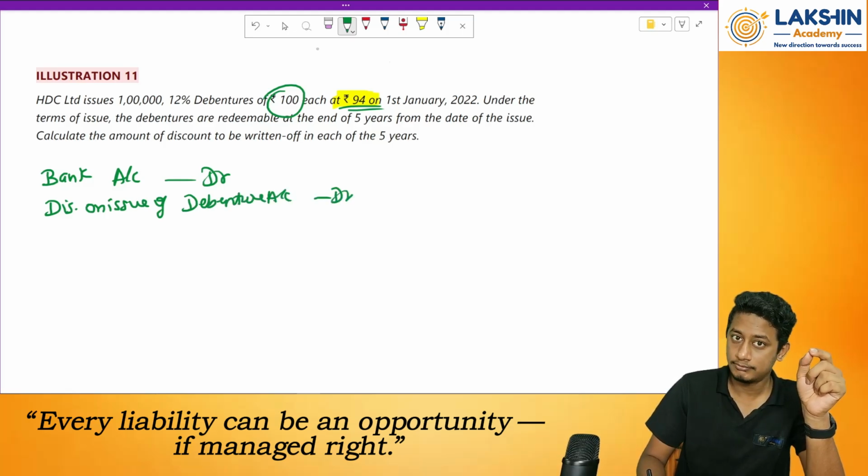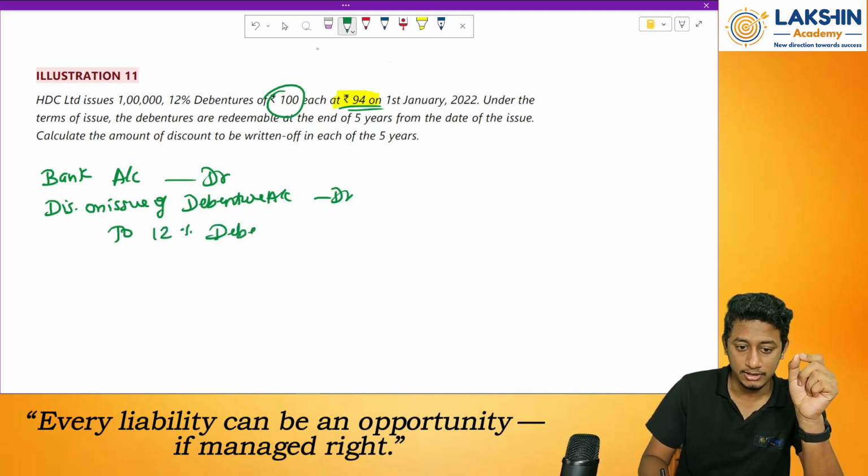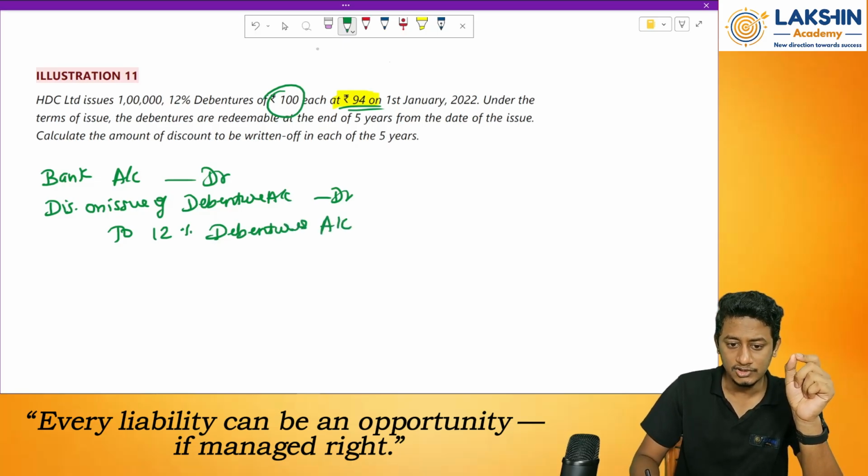Account debited. Right? Expenses are debited to what? To how much? 12% debentures. As per the question, 12% debenture account. It is a liability, and whenever the liability increases, I will credit the account. Okay, now coming to the amounts.